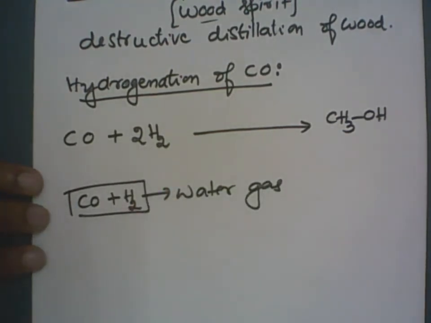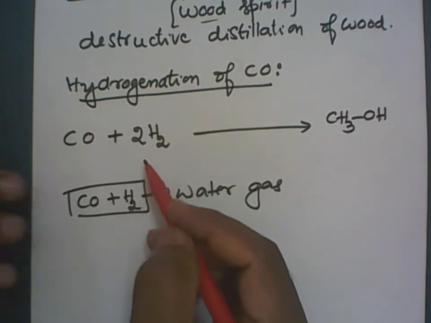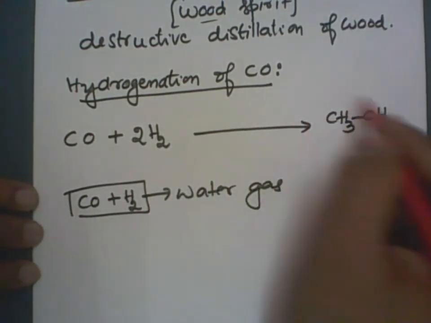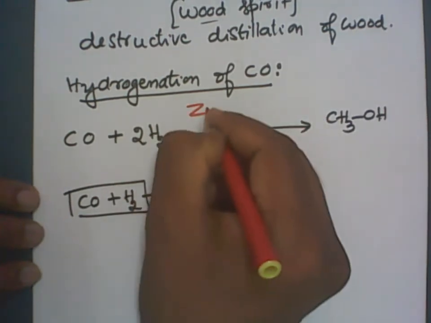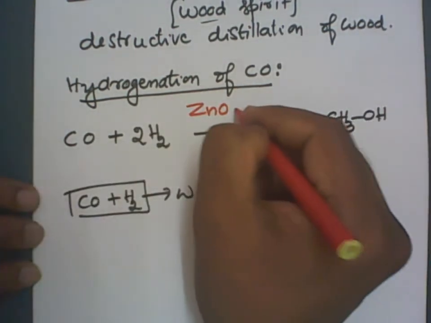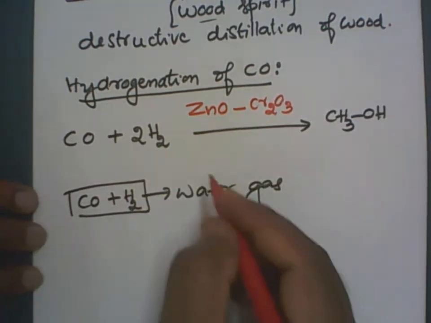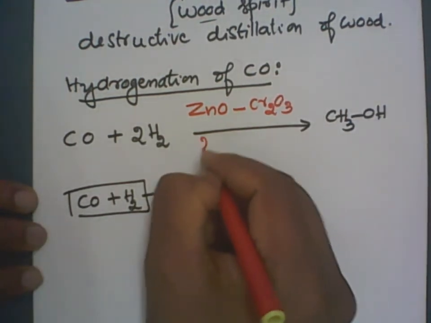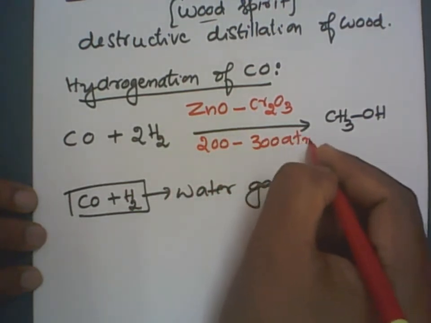Whenever there is a hydrogenation, generally we make use of a catalyst, like palladium or nickel. But in this case, to prepare methyl alcohol, we use a specific catalyst, zinc oxide mixed with chromium oxide, Cr2O3. The pressure should be very high, around 200 to 300 atmospheres.